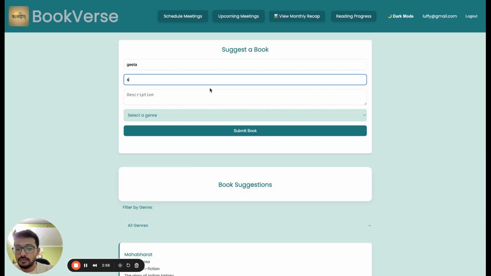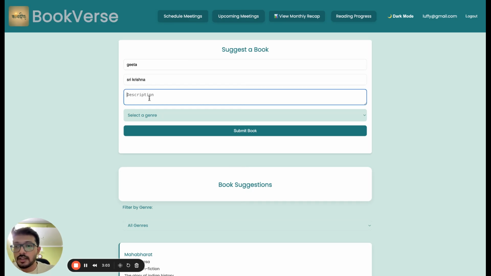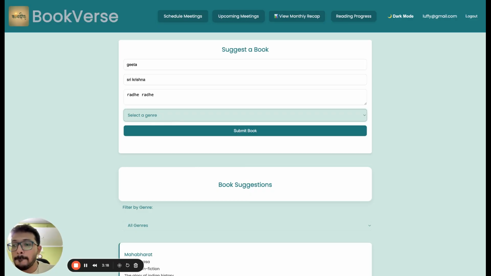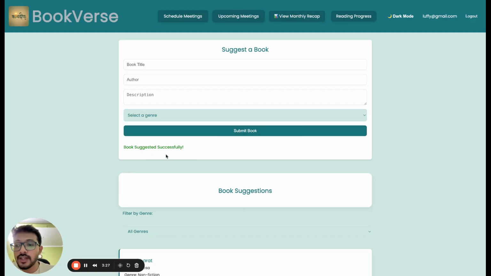Author, and then a description. You can give anything in description, and then the genre. Genre would be non-fiction. So first, let's submit the book. So as you can see, the book is suggested successfully.